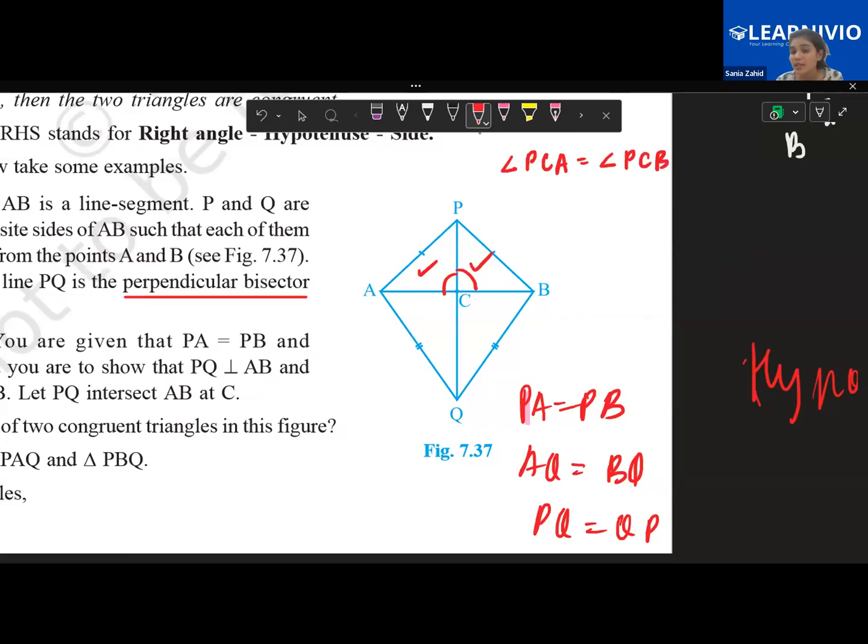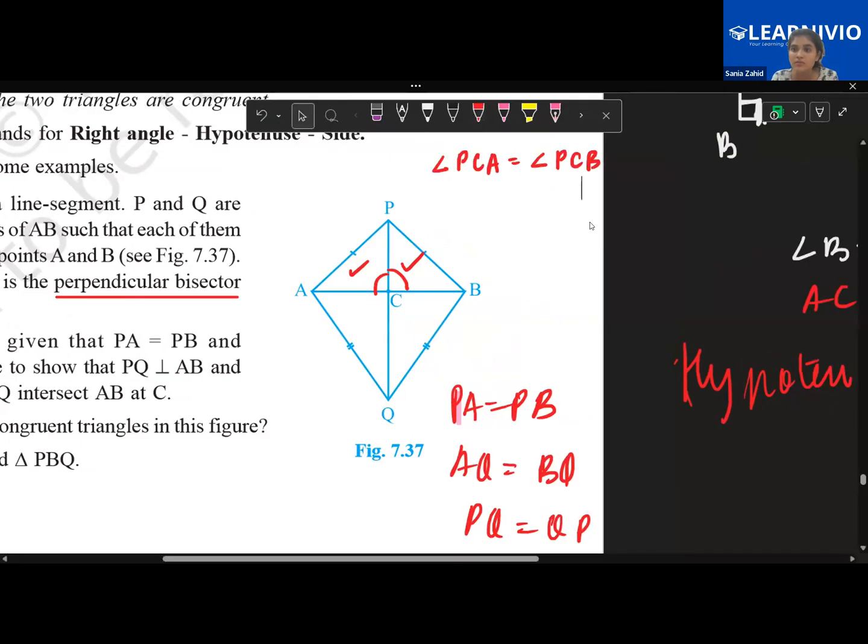How? By which property can I say this? Abdullah, tell me. By which property is PCA equal to PCB? I just proved them to be congruent, right? That triangle PAC is congruent to PBC. So by which property can I say all of its corresponding sides and corresponding angles are equal?